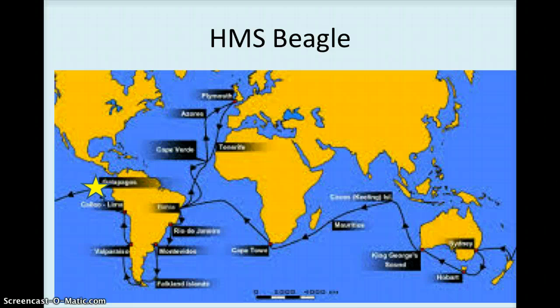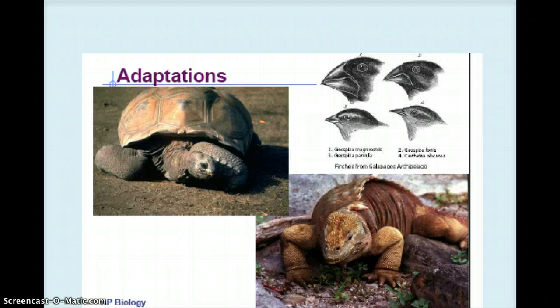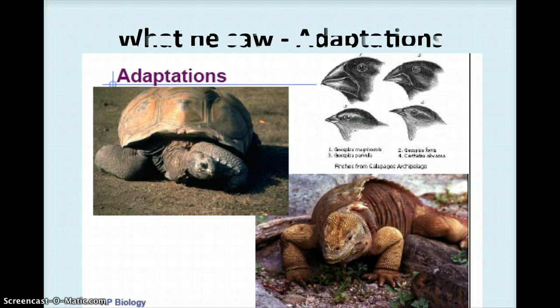When he got to the Galapagos Islands, he saw that there was a vast array of various species. However, he saw that all these species looked very similar, just with little tiny differences. These differences he named as adaptations.